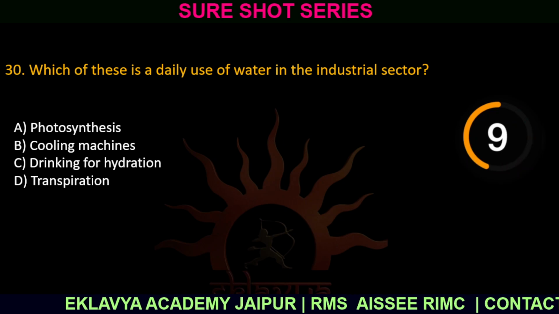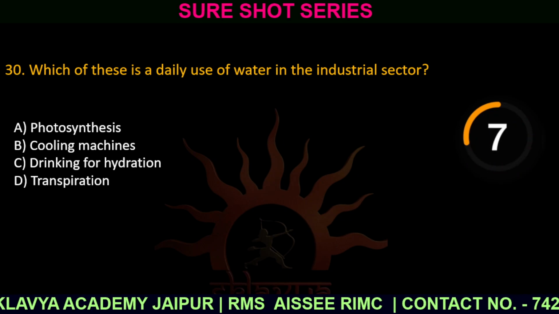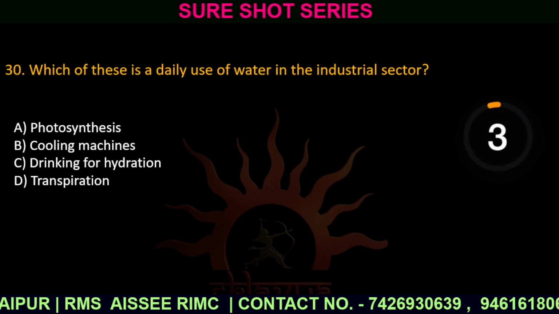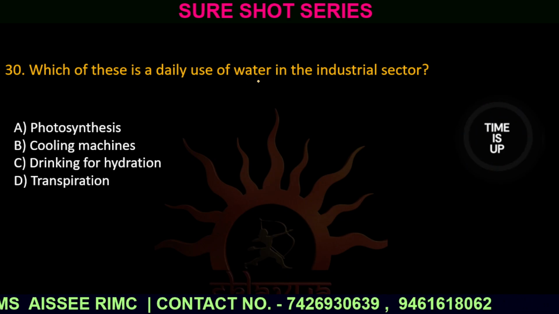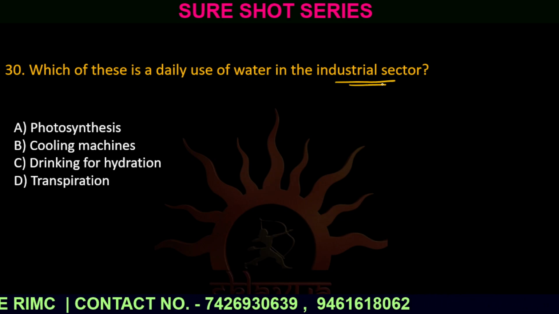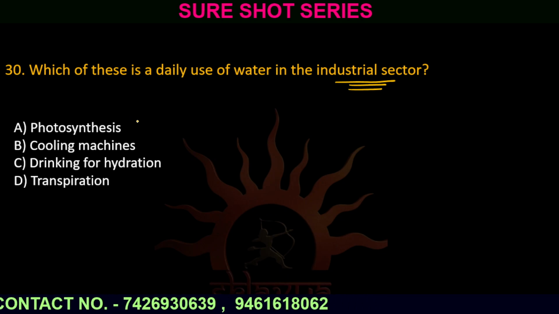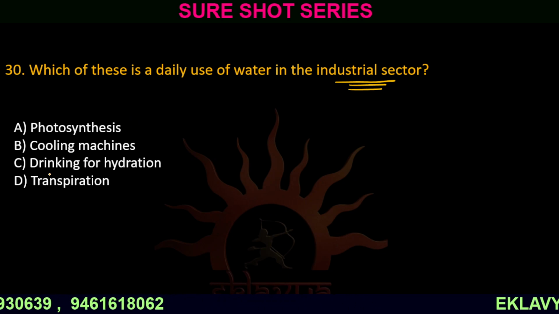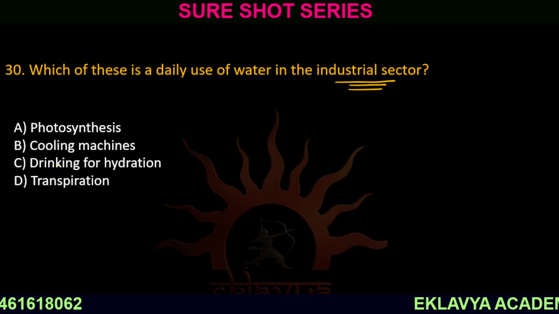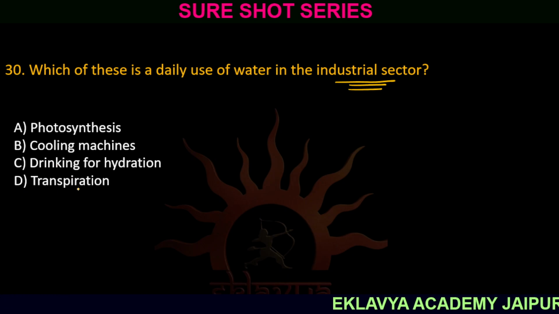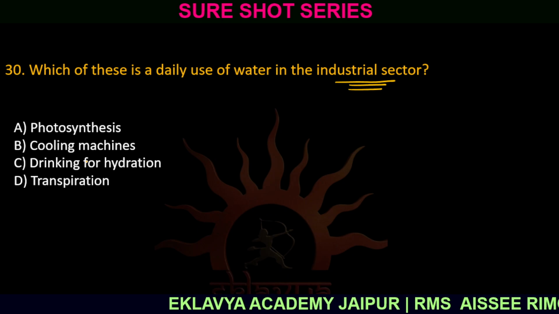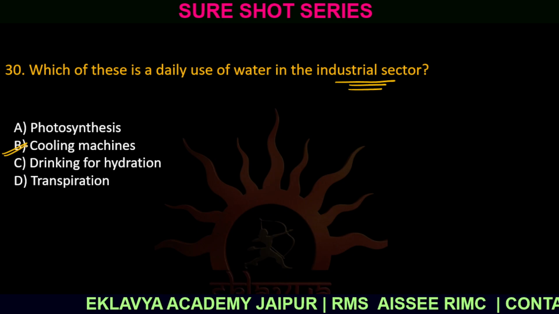Question number 30. Which of these is a daily use of water in the industrial sector? Use of water in the industrial sector. Option number A, photosynthesis. Option number B, cooling machines. Option number C, drinking for hydration. And option number D, transpiration. The correct answer is option number B, cooling machines.